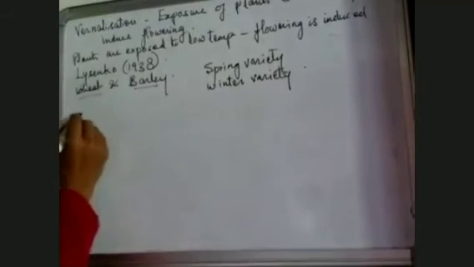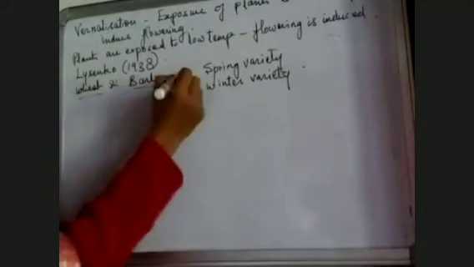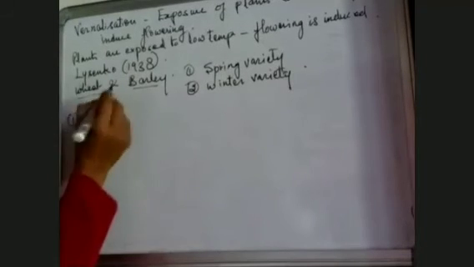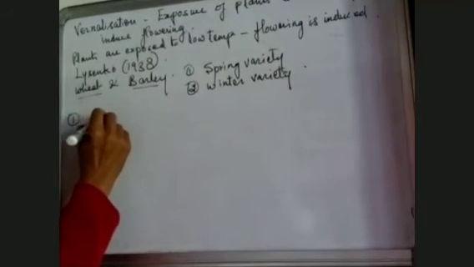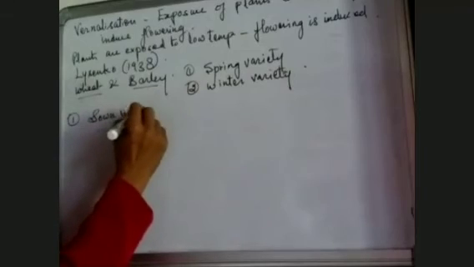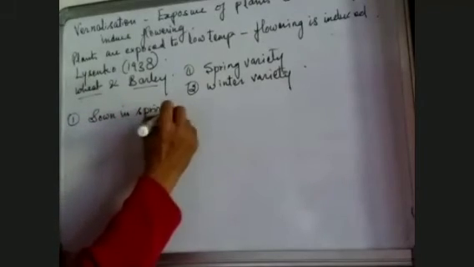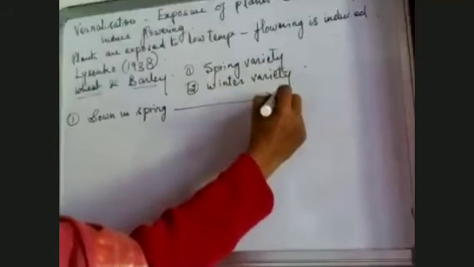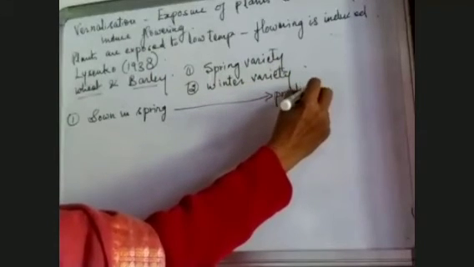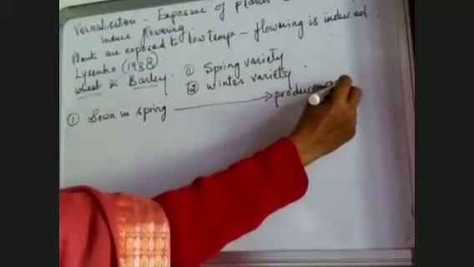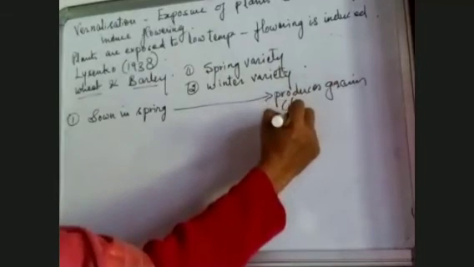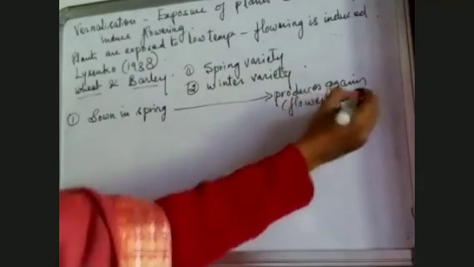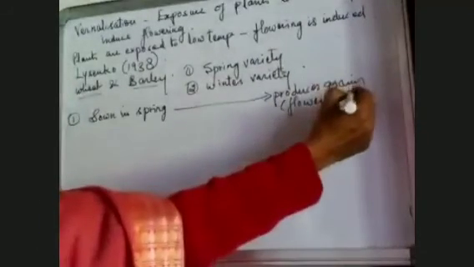The spring variety is sown in spring, and when it is sown in spring, it produces grains, or flowering takes place in it during summers, after spring.